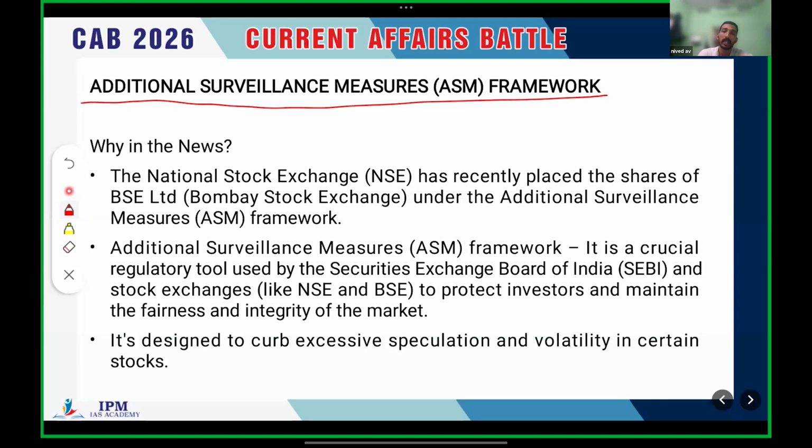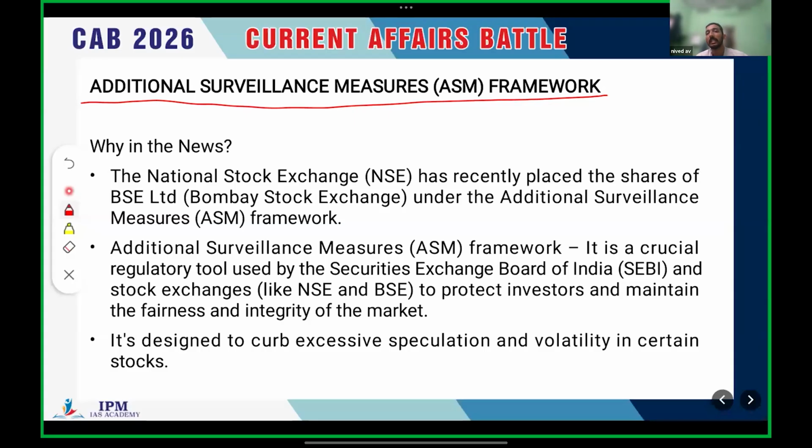Recently, the National Stock Exchange (NSE) has placed the shares of BSE Limited under the additional surveillance measures framework. So we know that we have two stock exchanges in our country, the National Stock Exchange and the Bombay Stock Exchange. The Bombay Stock Exchange is the oldest one. So the Bombay Stock Exchange itself is a stock listed on the National Stock Exchange. Please don't get confused. Both are stock exchanges, and the Bombay Stock Exchange itself is a stock listed on the National Stock Exchange. Clear?